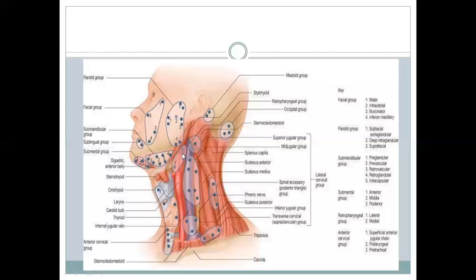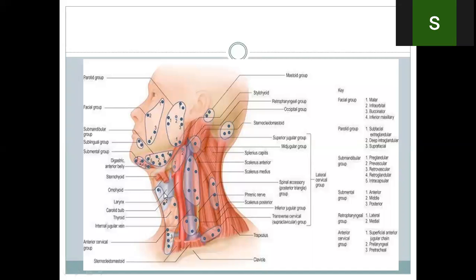The retropharyngeal nodes, the nodes which are behind the pharynx, they are deep cervical nodes. The retropharyngeal nodes drain the pharynx. Okay? So these are the retropharyngeal nodes. Then there are the laryngeal nodes, which are below the hyoid bone, over the larynx.